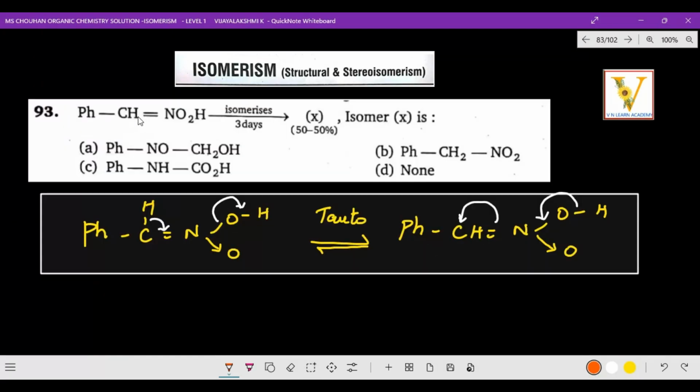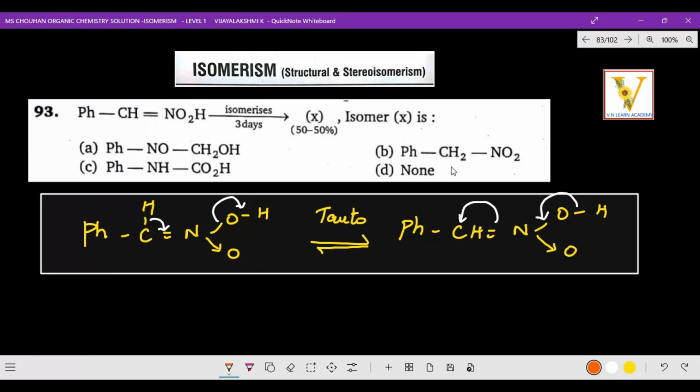PhCH=NO2H isomerizes to give a 50-50 percentage of isomer X. The options are given. Here the isomers have to be equal. The options are PhCH2OH, PhCH2NO2, PhNHCOOH, and none.